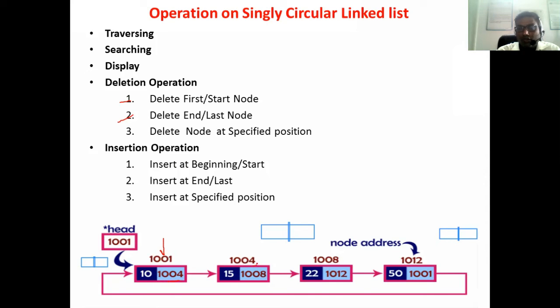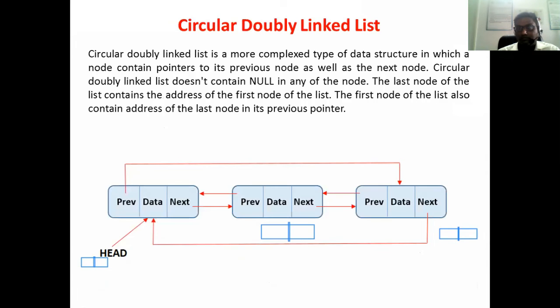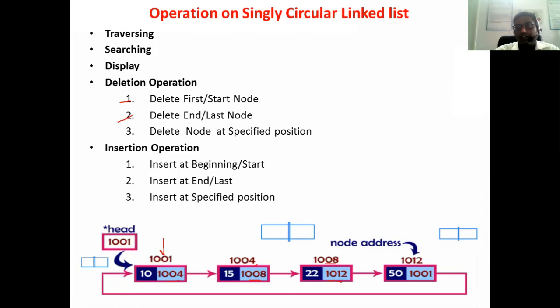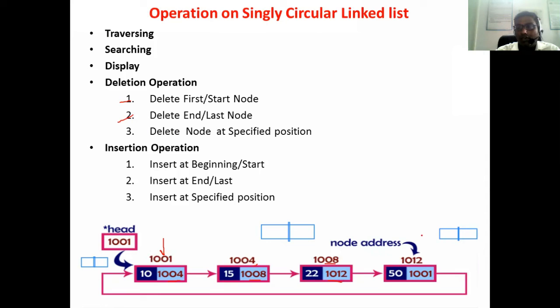Move to 1004. Then there is an address 1008. Move to 1008. There is an address 1012. Then move to 1012. There is an address 1001. So we got the 1001 address. That means this is actually the last node. So we have to delete this node.